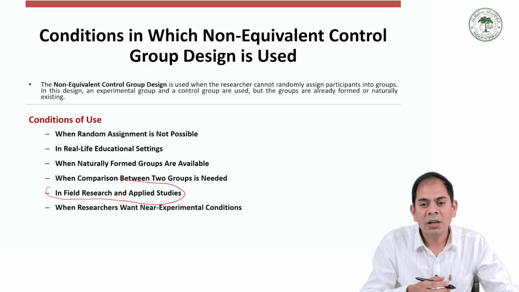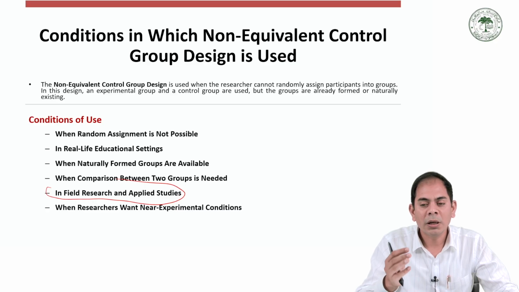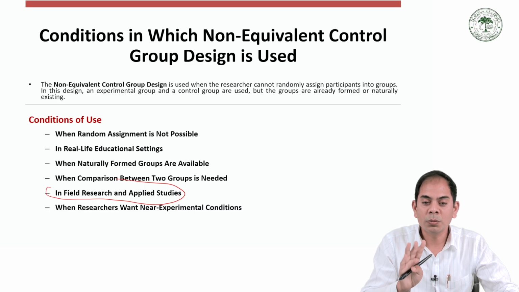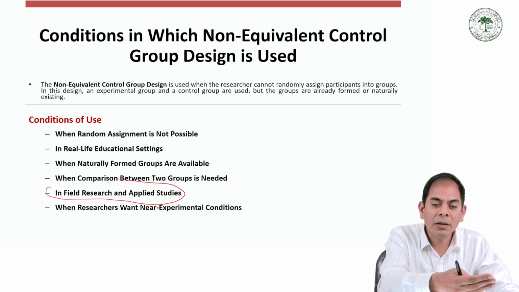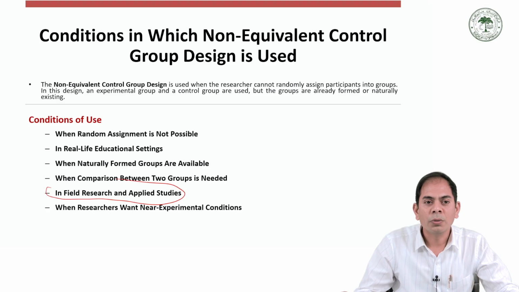Finally, when the researcher wants near-experimental conditions, when a true experimental design cannot be conducted but the researcher still wants to study cause and effect. It means a true experimental research design is not possible, but the research is intended to work like that. In that condition, we try to find out the cause and effect relationship. Then we go for the non-equivalent control group research design.